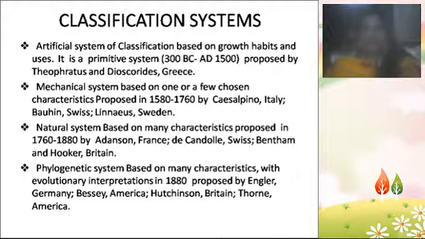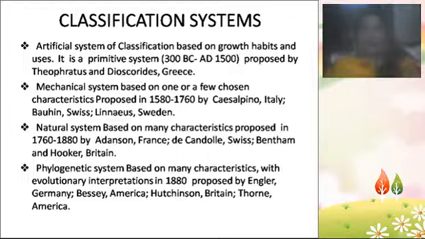Growth habits means where the plant grows. Is it a desert plant, or a hydrophyte, or a xerophyte, or a mesophyte? So the growth habits and the conditions of the surrounding habitats, based on all these, the artificial system of classification was proposed.